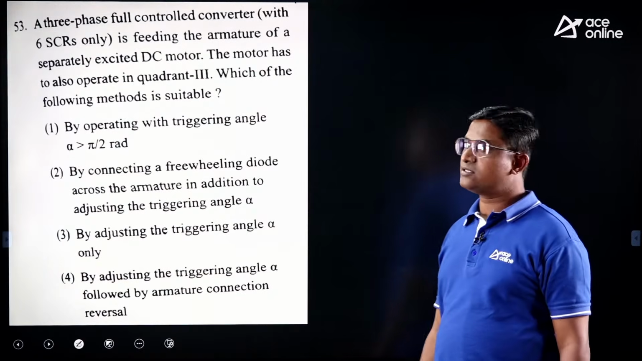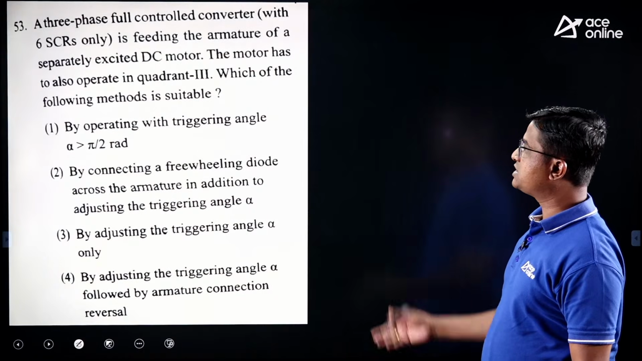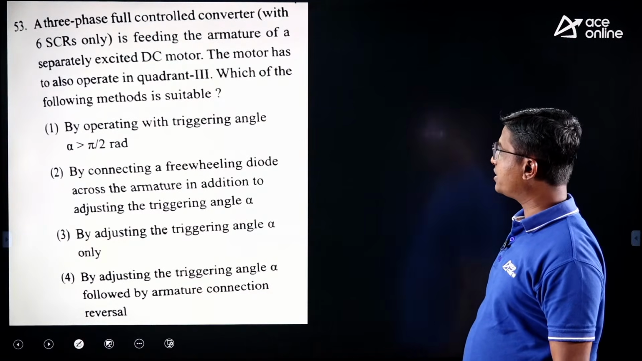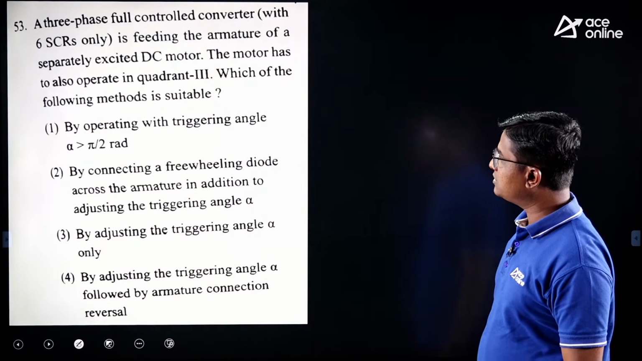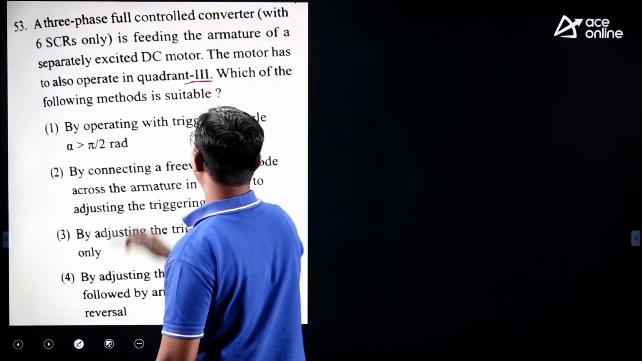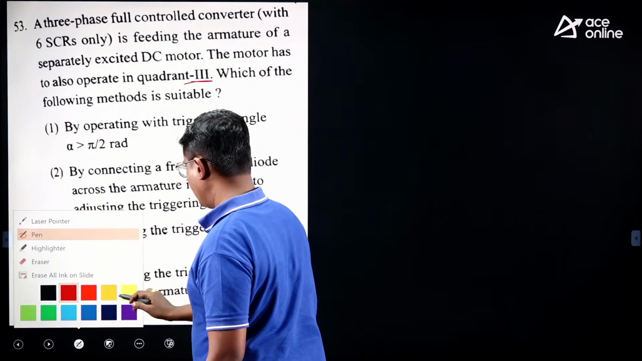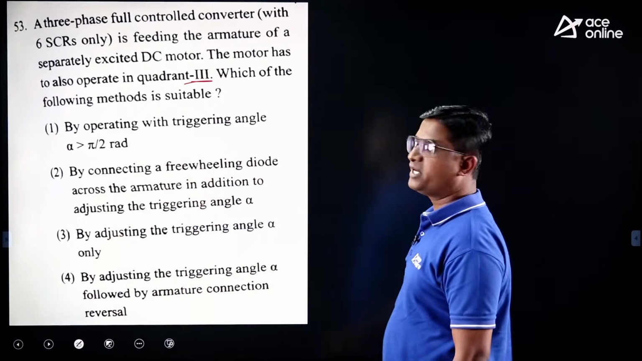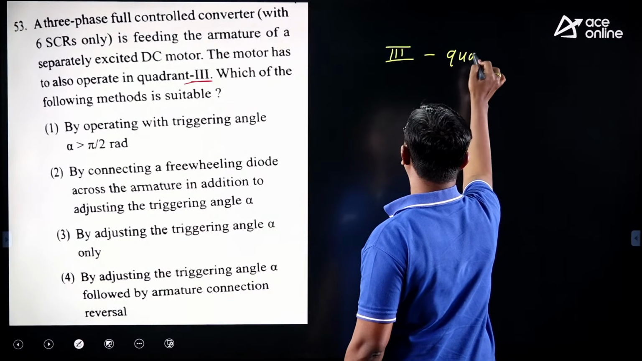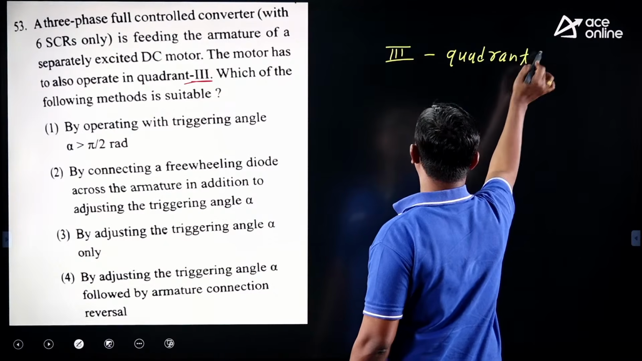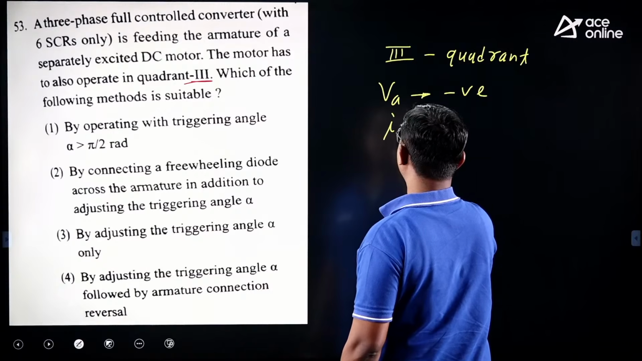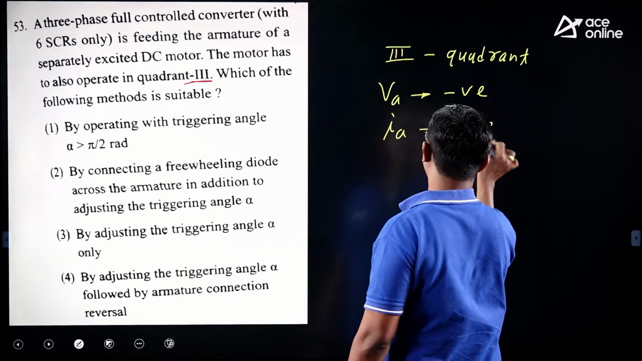Next, a 3-phase full controlled converter with 6 SCRs only is feeding the armature of a separately excited DC motor. The motor has to also operate in quadrant 3. Quadrant 3 means voltage as well as current both should be negative, right? Third quadrant means VA negative and IA also we require negative, right?